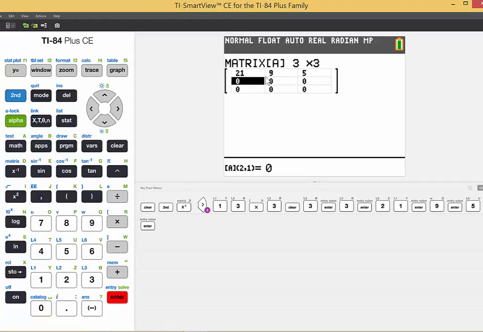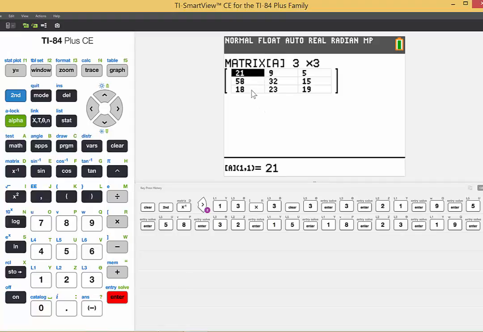And you see how it progresses through. So we'll now just finish typing them in. Now we have the entire matrix filled in. Now what the TI-84 calculator is going to do for us is it is going to not only calculate the chi-square value for us, it'll also calculate all of the expected values.